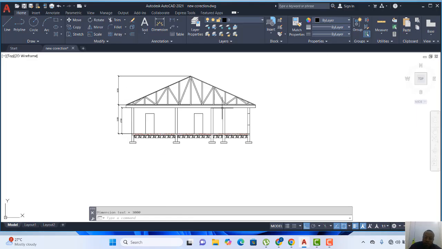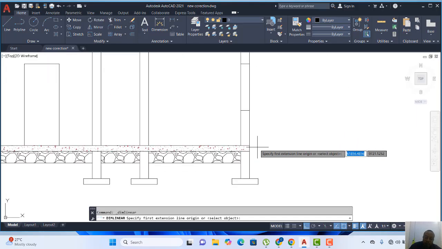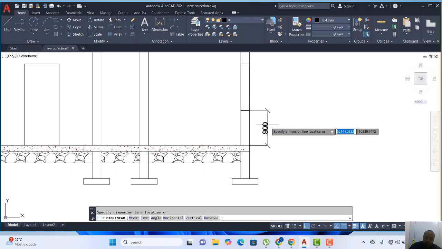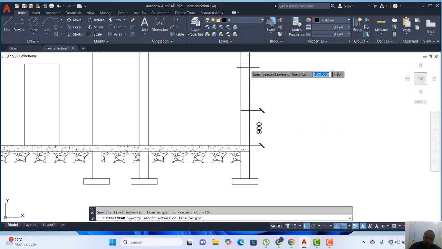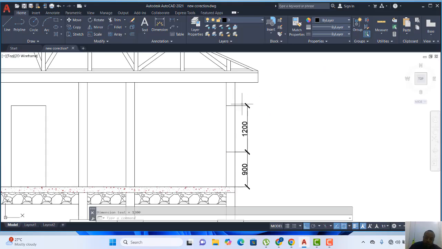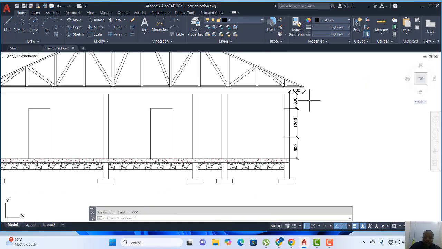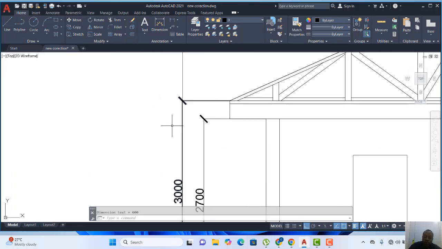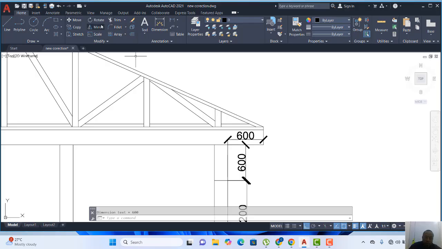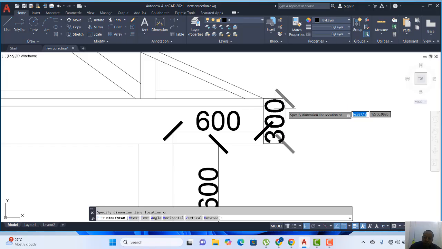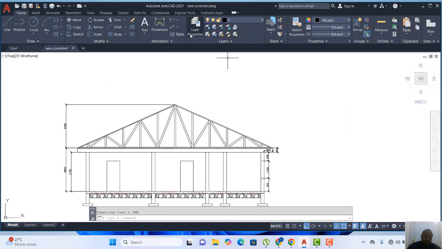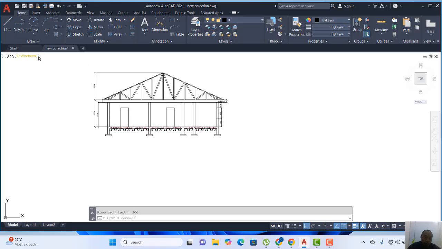You can also add the height of your window, and every other detail that it's supposed to have. So use your basic understanding. You can put it here. Alright, so if you want to show your concrete fascia as well, or your fascia board, you can give all the information from here so that they know the height of what your drawings show. So that is how you do your section in AutoCAD. Thank you very much and see you in our next class.